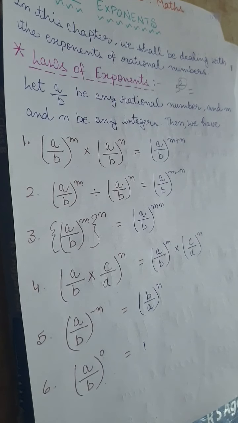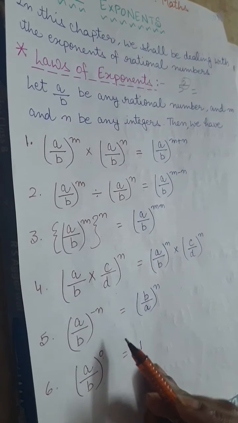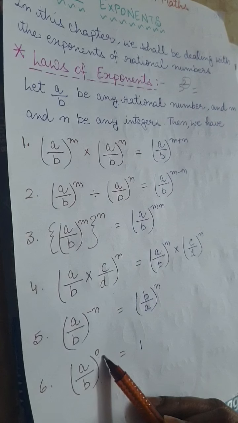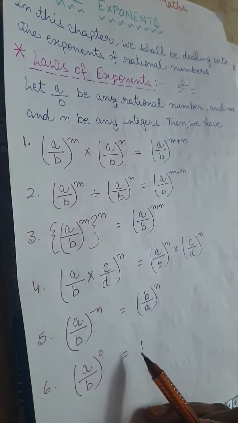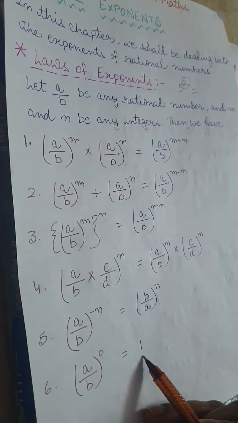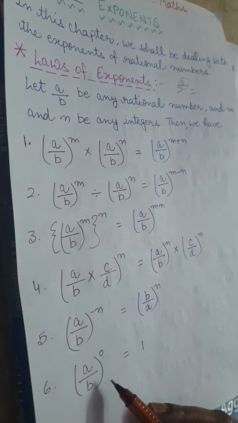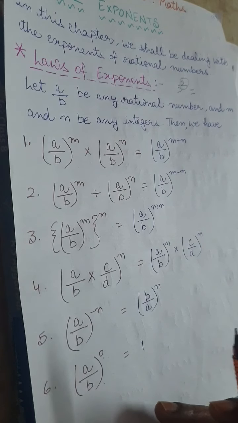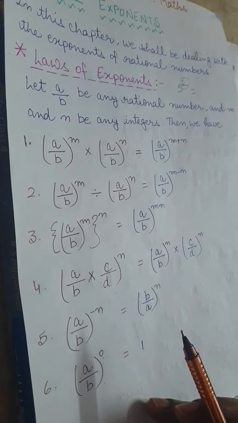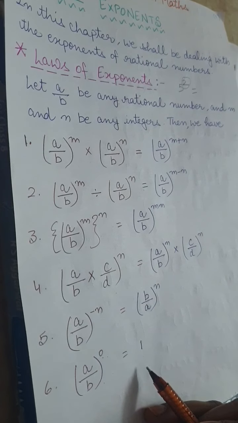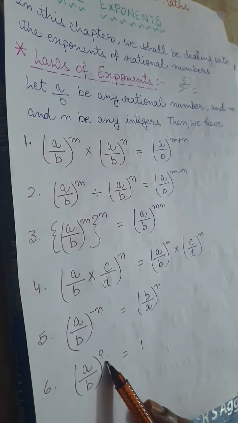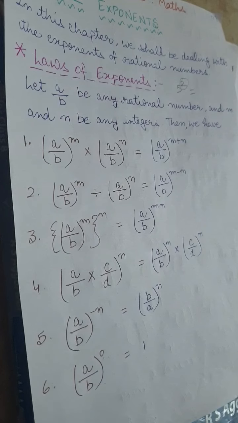I repeat it again, that if any number or any rational number is having 0 as its exponential value, then the answer is 1. The value of rational number having 0 exponent is 1. जिसकी भी पावर 0 होगी उसकी वैल्यू हमेशा कितनी होगी?